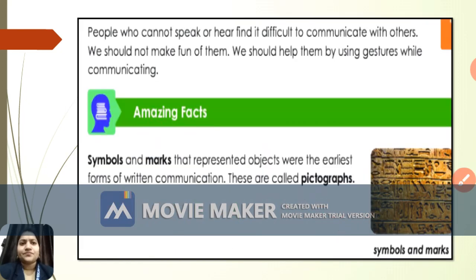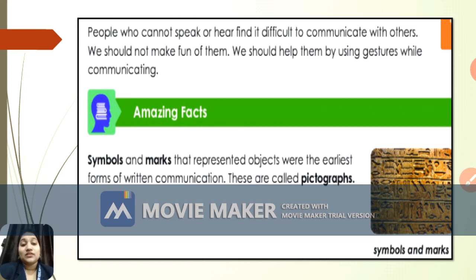Let's move ahead. So students, we know that people who cannot speak or hear find it too difficult to communicate, right? So we should never make fun of them. We should help them by using gestures and communicating with them. Never make fun of these people because they find it too difficult to communicate. Because they are not able to speak and hear, that's a difficulty for them. So instead of that, you just use gestures and try to communicate with them.